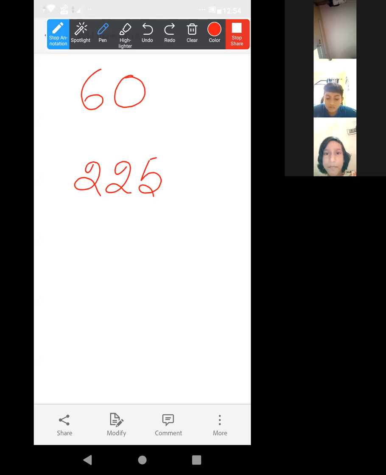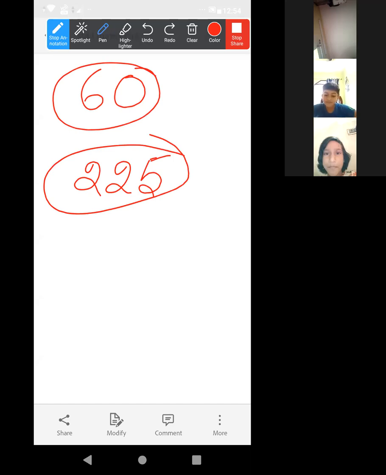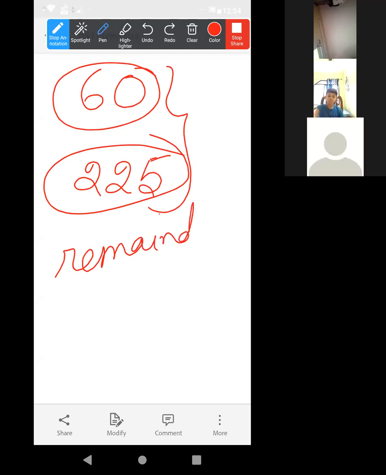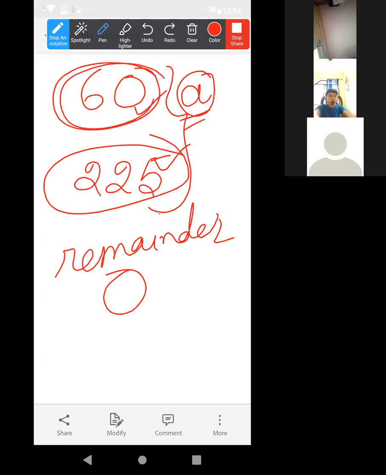That means we are getting this 60 and 225. In this case, basically what will be the remainder? 0. That means this will be completely divisible by this number A, what we have taken. That means this A is the common factor of these two.